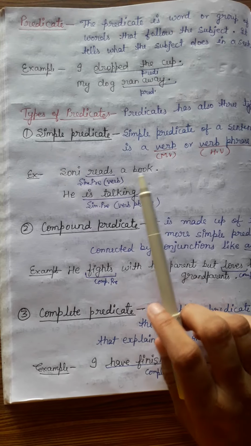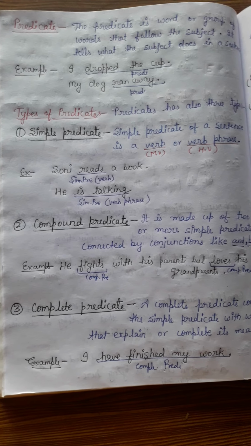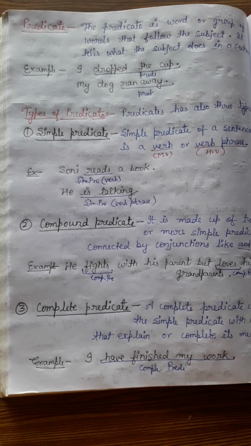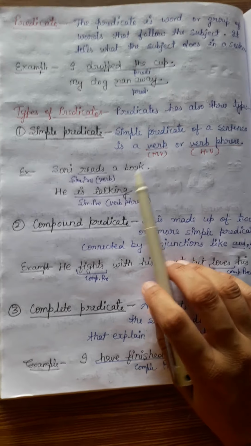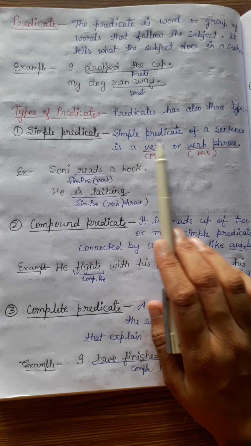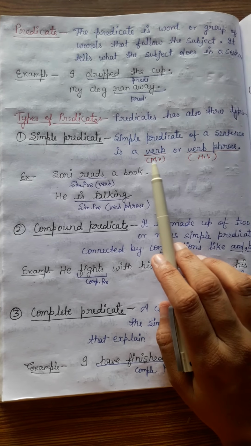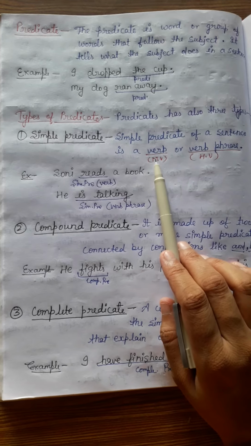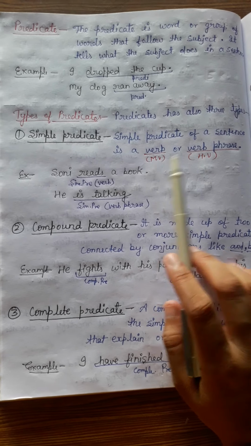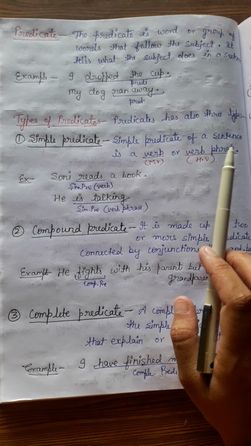Now what are the types of predicate? Predicate has three types: simple, compound, and complete. They are also like subject. What is a simple predicate? Simple predicate of a sentence is a verb or verb phrase. Student, what is the difference between verb and verb phrase? Verb means a main verb, and verb phrase means a main verb and helping verb.